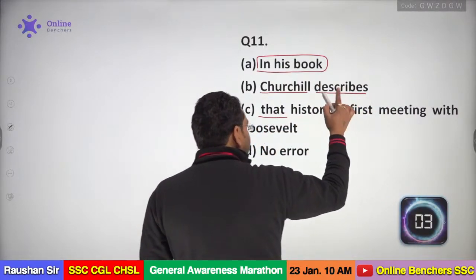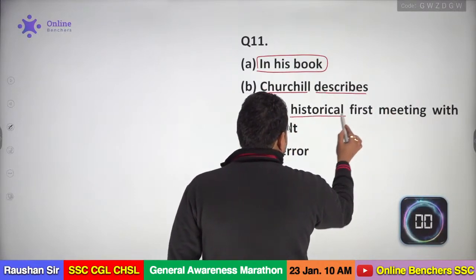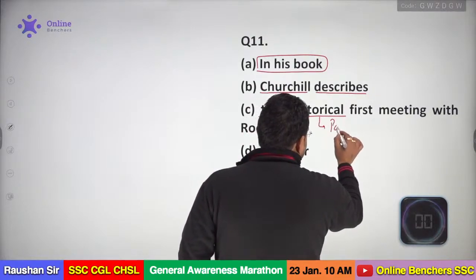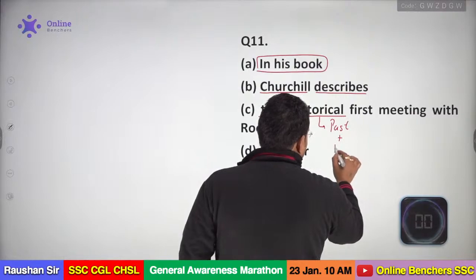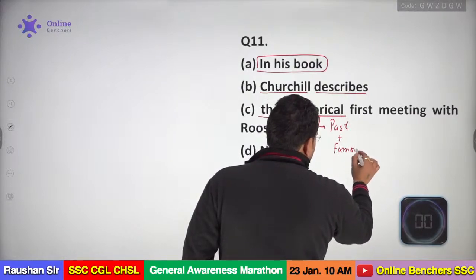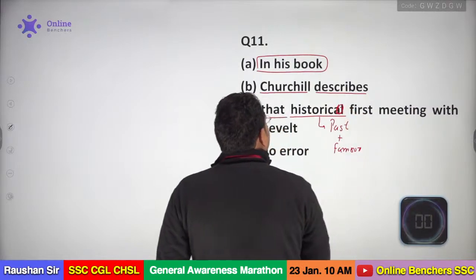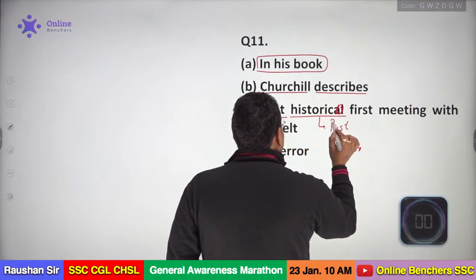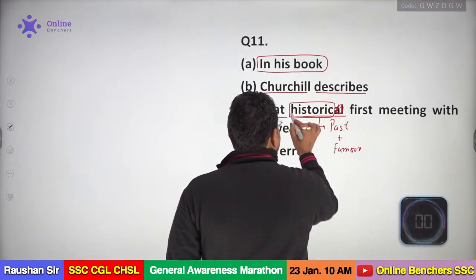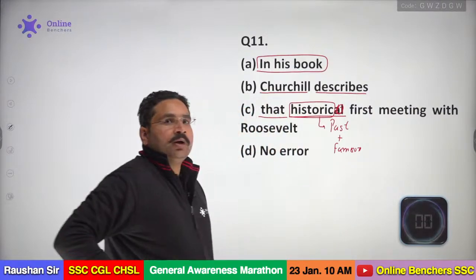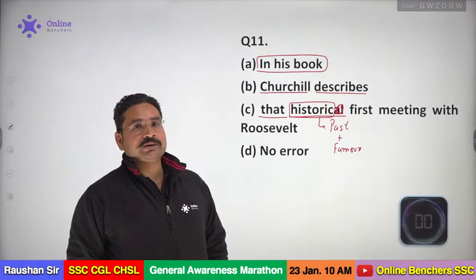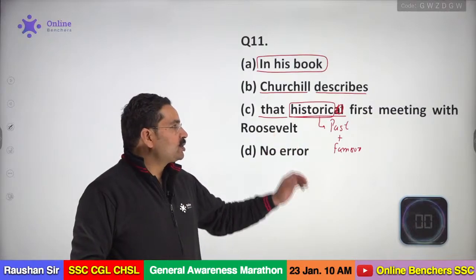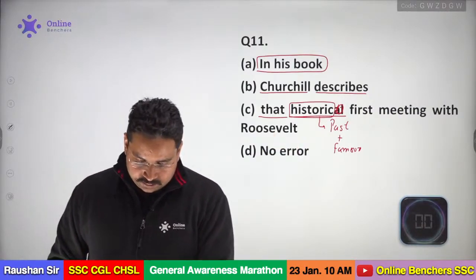that historical first meeting. My dear, historical, that is called famous. And there is a word historic, which is in the past, and it is also famous. This is the meaning of the word historic, okay? So the correct answer will be that historic first meeting with Roosevelt. So you have to know the difference between the words historical and historic. Historic is in the past, but it is famous. Historical is related to the past only, okay? So the correct answer will be historic first meeting with Roosevelt, okay?